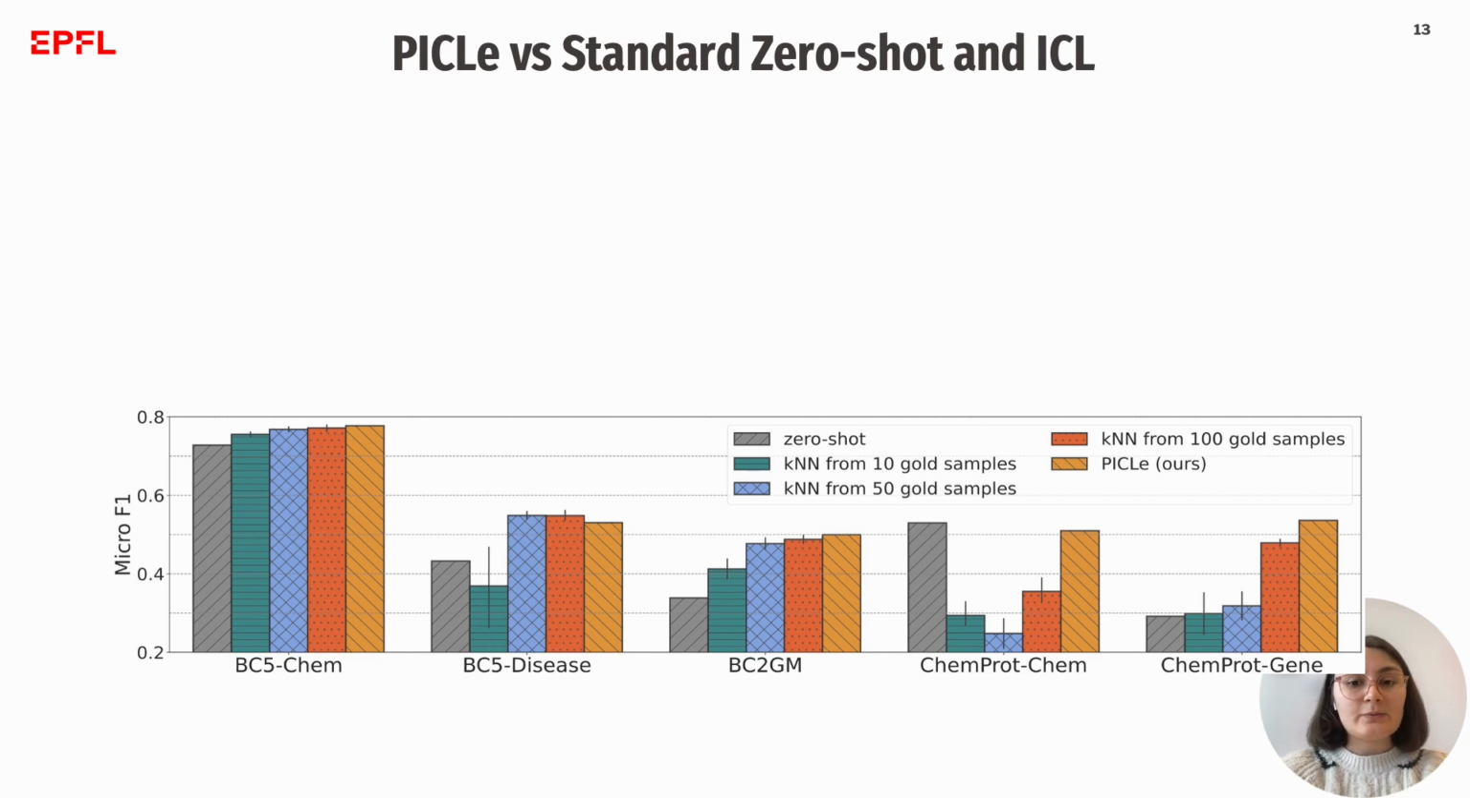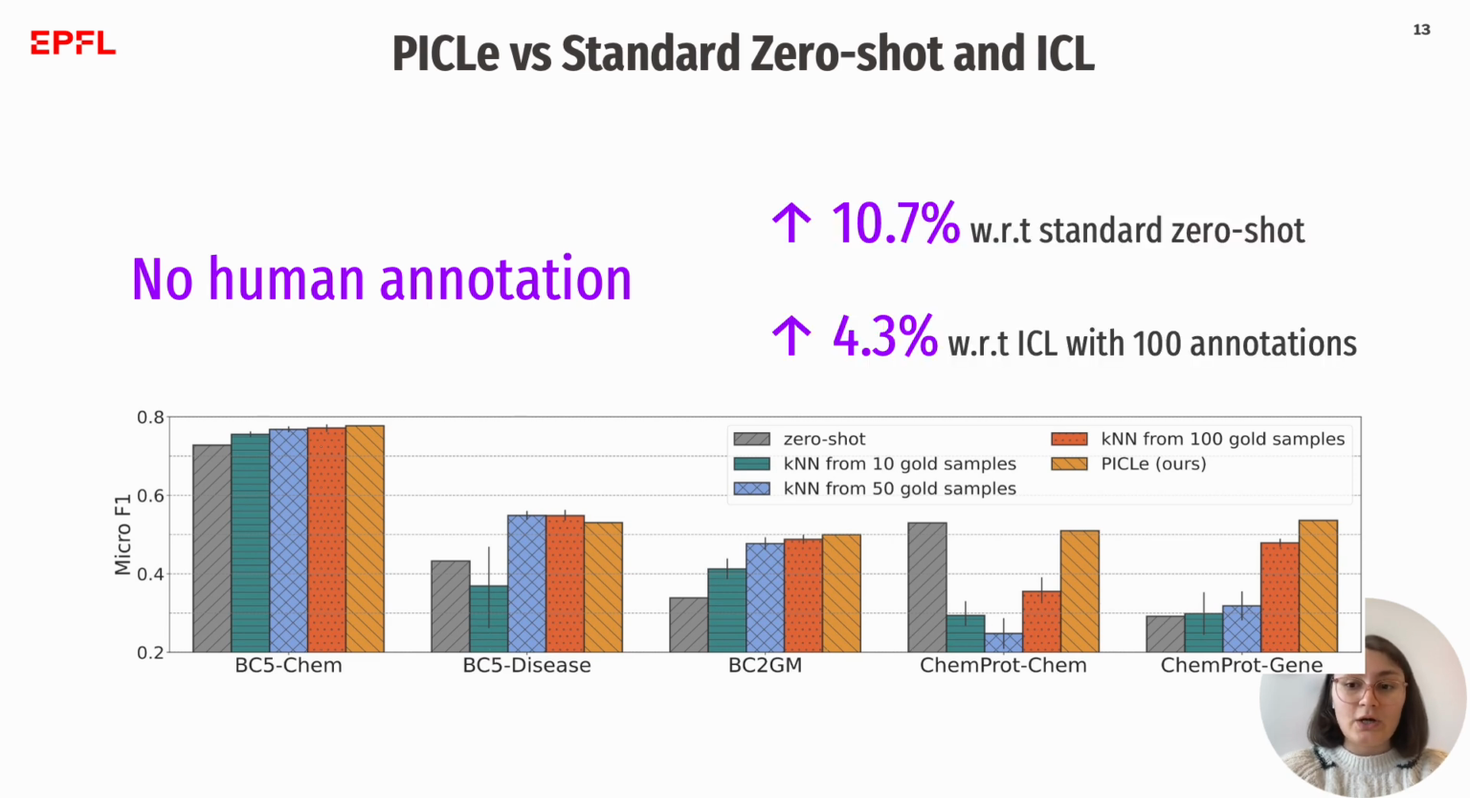We compare PICLe's performance against the standard zero-shot and in-context learning with demonstrations sampled from 10, 50, and 100 human annotated samples. On average, over 5 biomedical datasets with no human annotation, PICLe outperforms zero-shot by 10.7 percentage points and competes with in-context learning with 100 human annotations with a 4.3 percentage point higher performance.